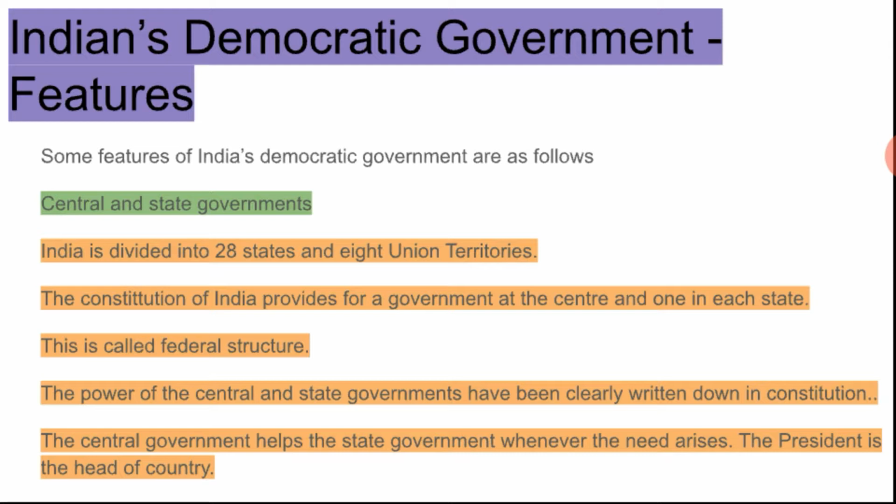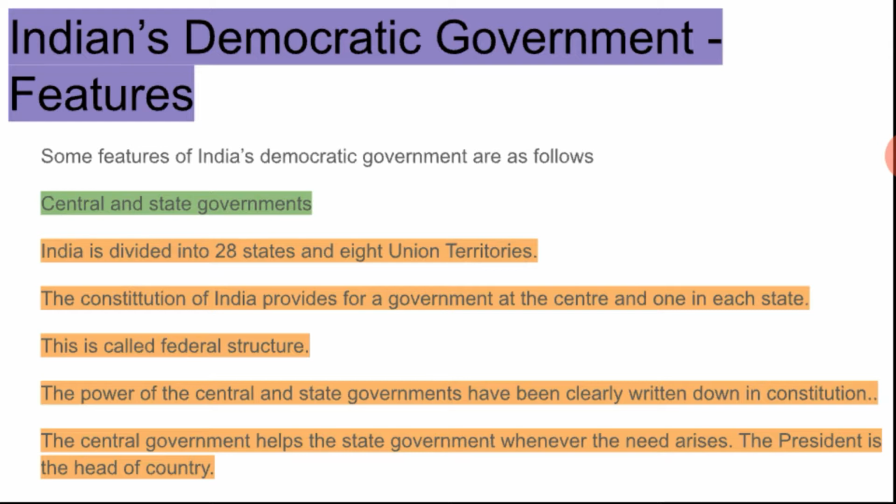The president is the head of the country. Who is the head of the country? The president. In the states, the governor is the head. And in your state, who is the head? The governor is the head.